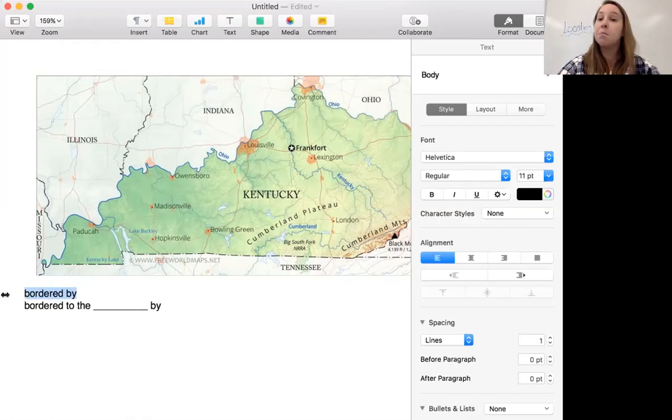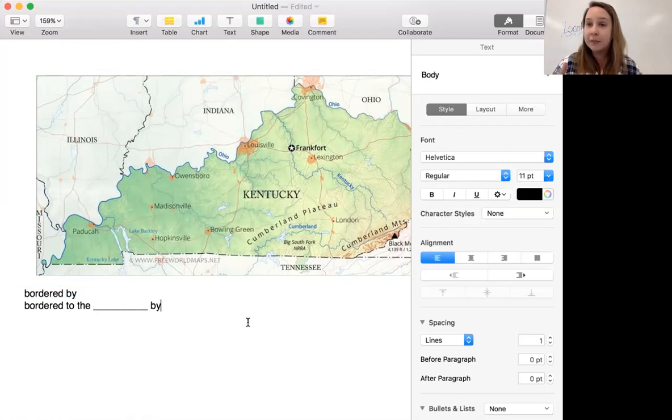So something is bordered by. When we talk about the United States, we say the United States is bordered by Canada and Mexico. We can say the United States is bordered by the Pacific Ocean because it's along the border. It's right next to it.